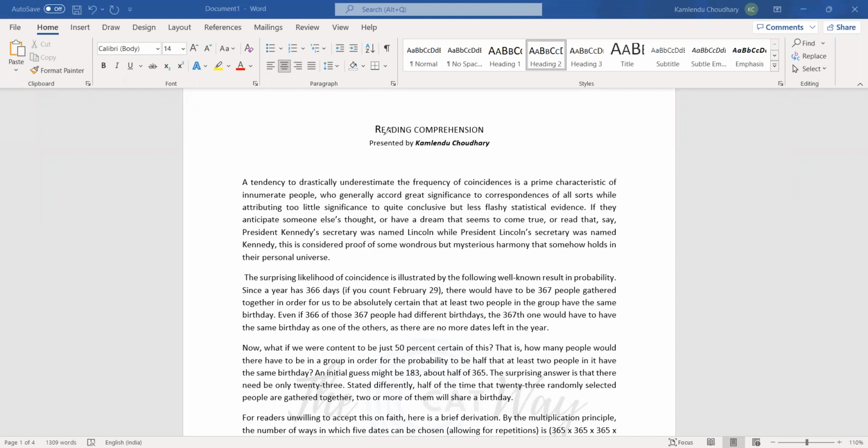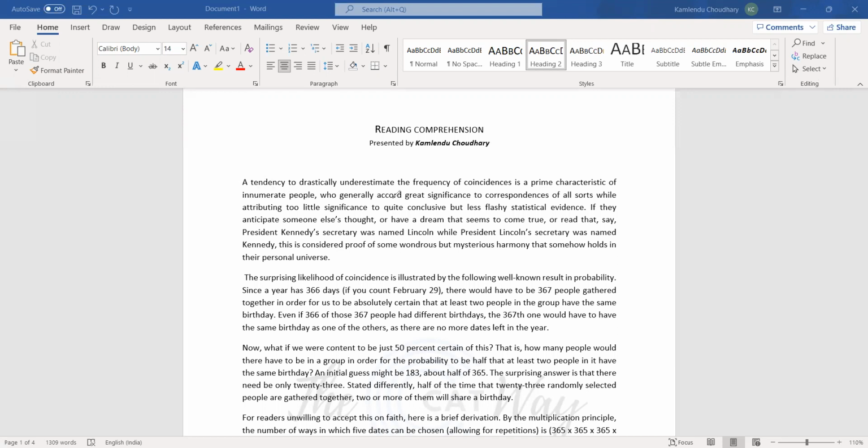So reading comprehension. In reading comprehension, you have to open yourself to different types of passages, and these passages are mathematically oriented. Most of the passages of the CAT background do not come from this specific genre, but you have to link through everything that you can come across. So let us start with this RC.